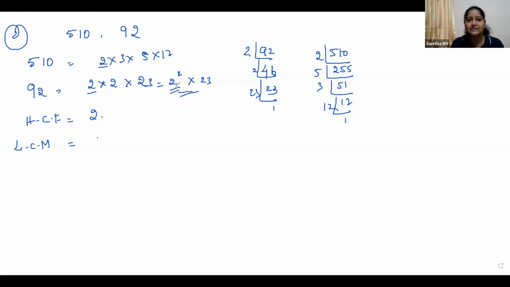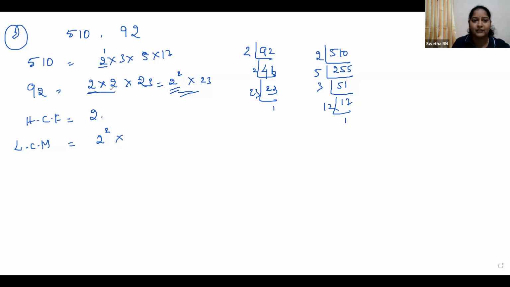Here it is 2 to the power of 2, and here it is 2 to the power of 1. Which one do you have to take? Ma'am, 2 to the power of 2. Yes, okay. So like that, 2 to the power of 2 into, you have to write all the remaining numbers.